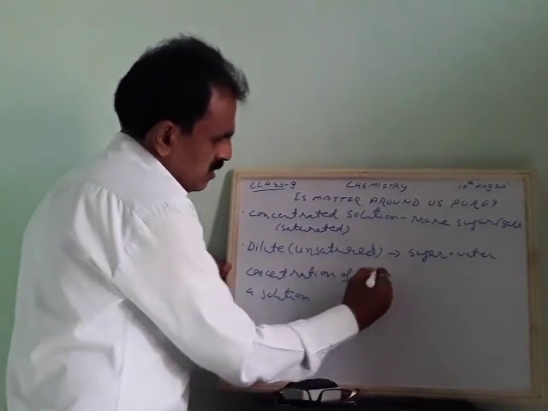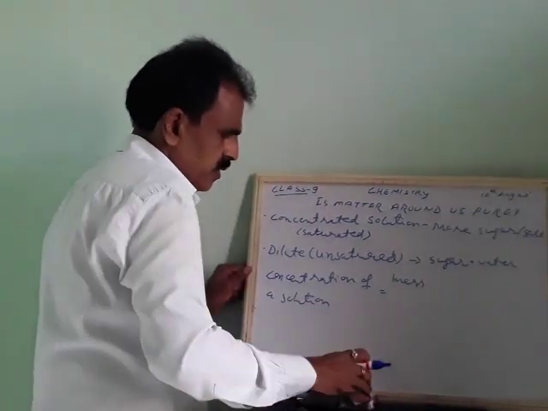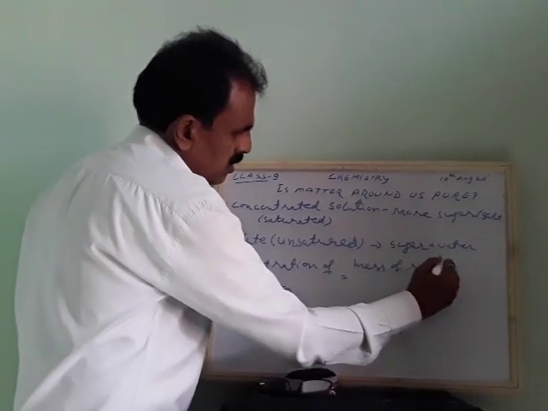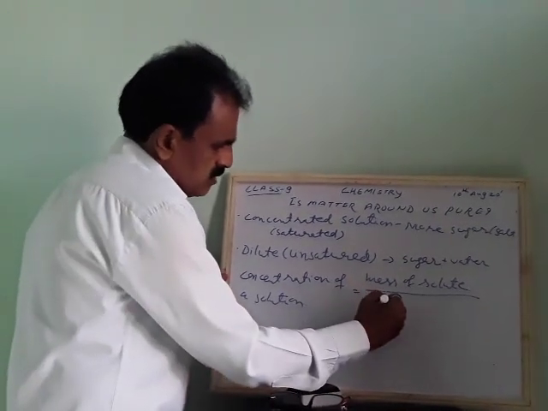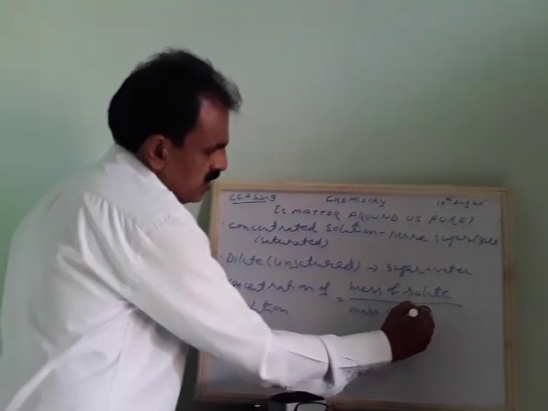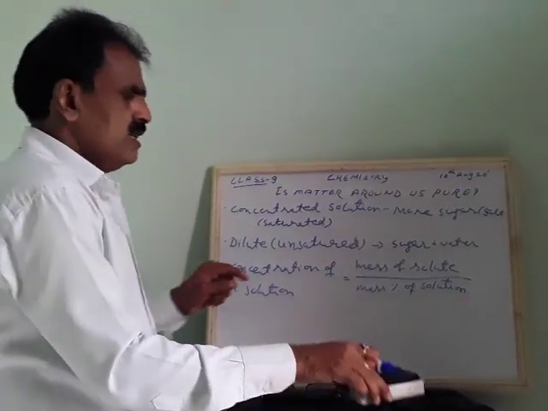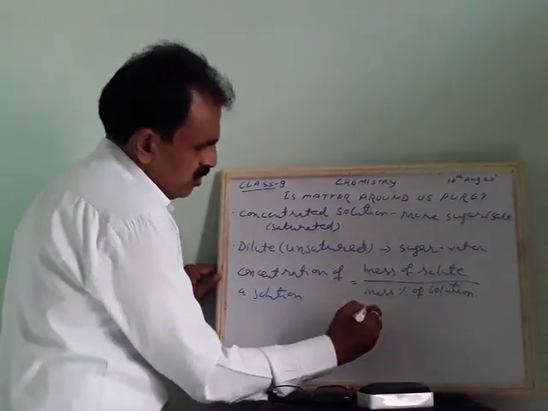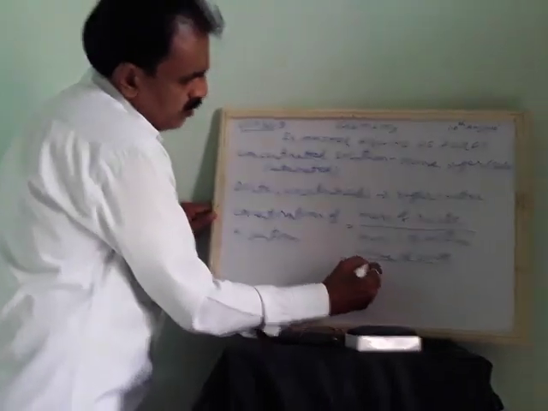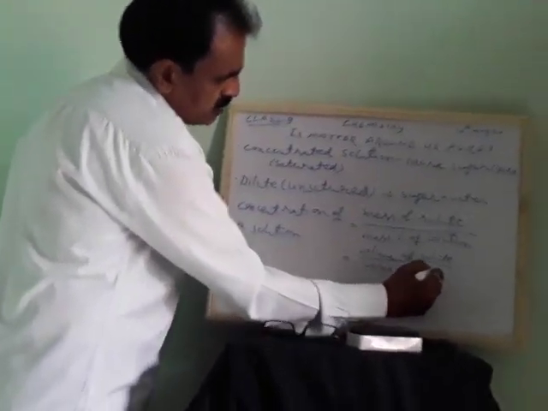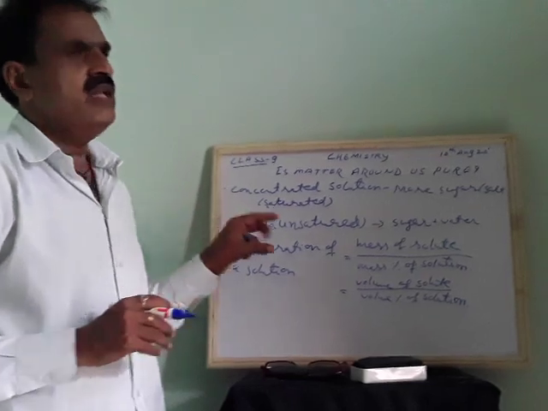In the case of mass, mass of solute divided by mass of solution gives the mass percentage of the solution. Again, you can convert this in terms of volume: volume of solute divided by volume of solution gives the volume percentage of the solution. This is the formula to find the concentration of any solution.